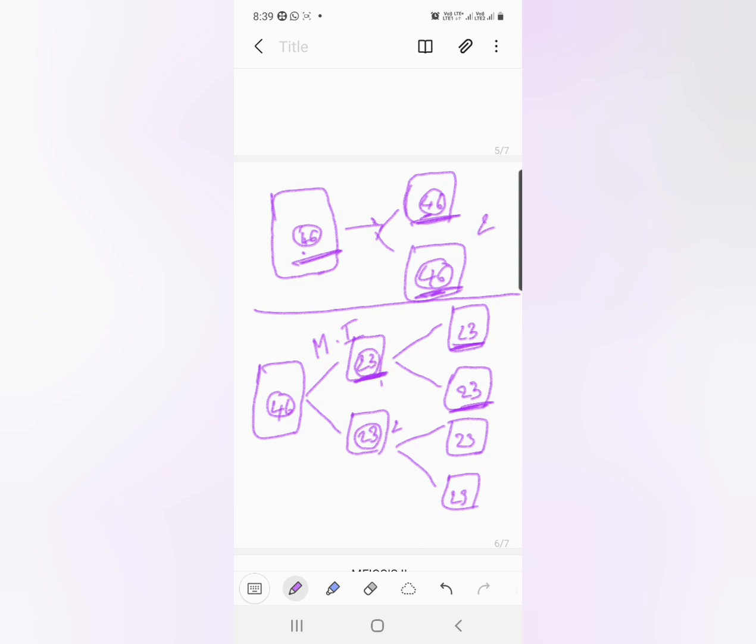So here the question is, the aim of reductional division is to reduce the chromosomes to half. That reduction has been completed by meiosis 1. Then why should both the cells immediately undergo meiosis 2? What is the necessity to undergo meiosis 2?